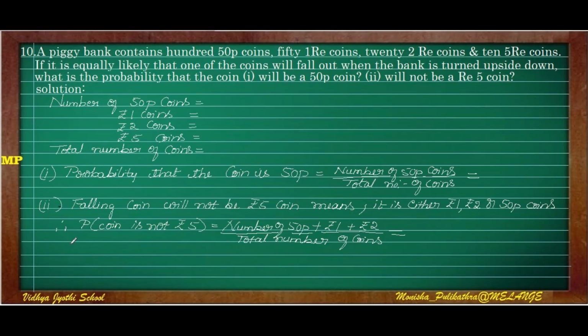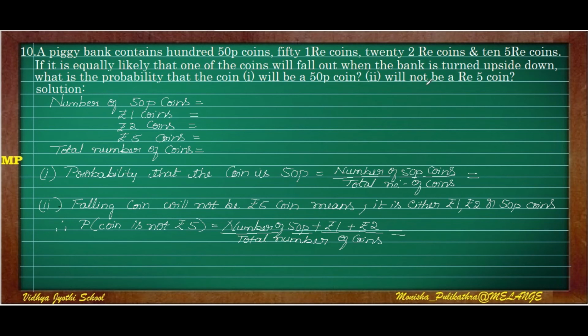Let us move on to the last question of this session of exercise 14.1. Here a piggy bank contains 100 50 paisa coins, 50 1 rupee coins, 20 2 rupee coins and 10 5 rupee coins. It is equally likely that one of the coins will fall down when the piggy bank is turned upside down.